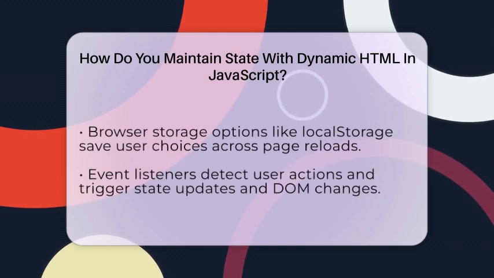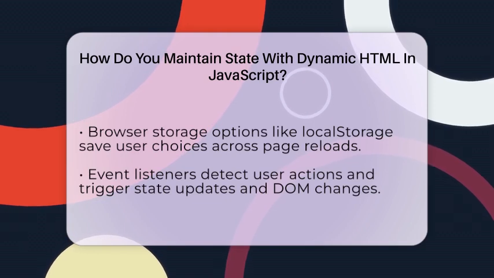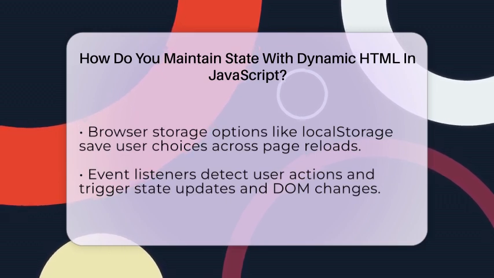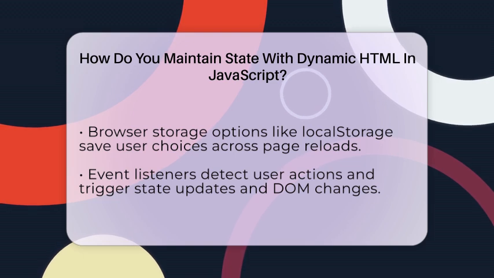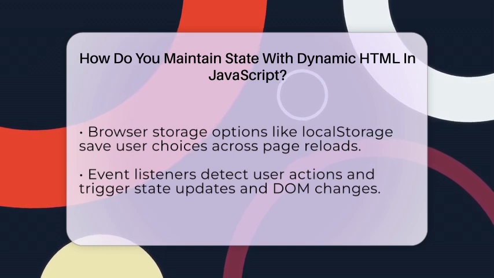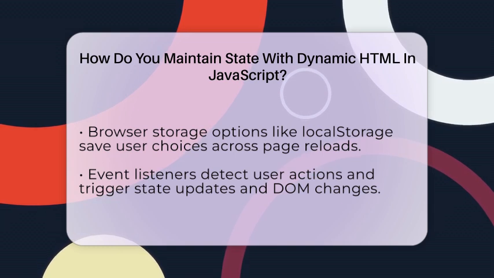To keep the state even after the page reloads, you can use browser storage options. The localStorage API lets you save key-value pairs in the user's browser. When the page loads again, your script can read from localStorage and restore the previous state. For example, if a user selects a theme or a language, you save that choice in localStorage. When they come back, your page reads that data and updates itself accordingly.